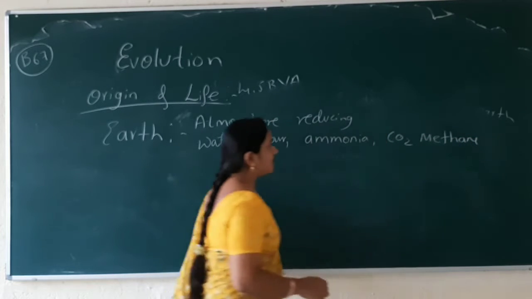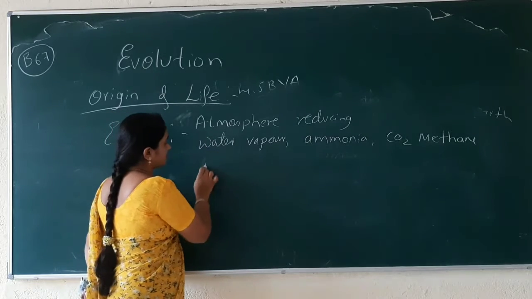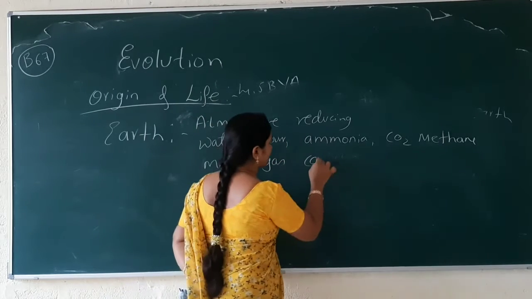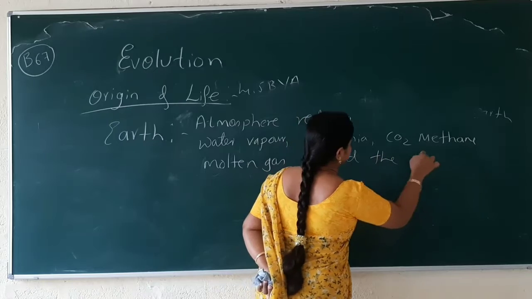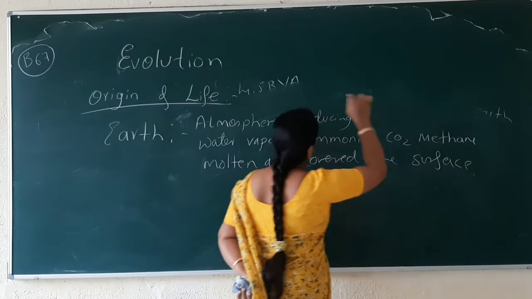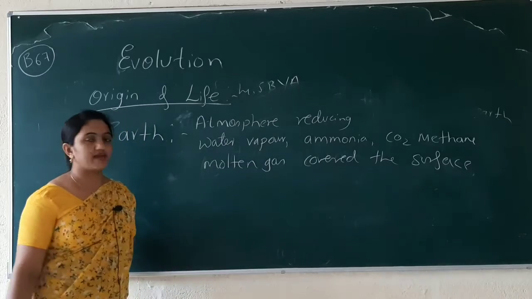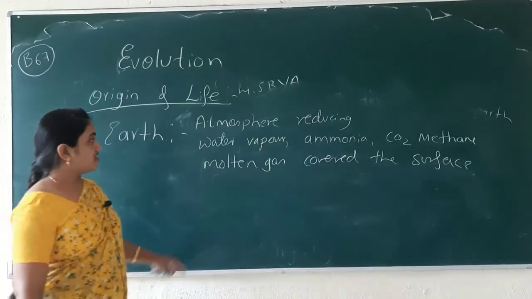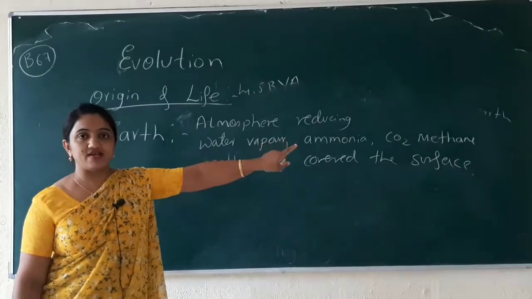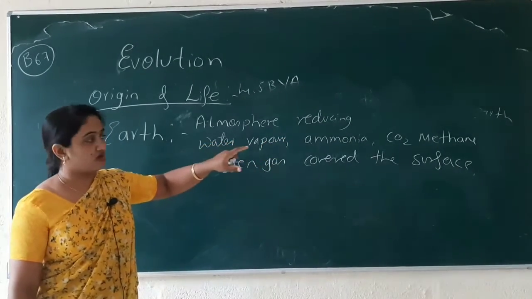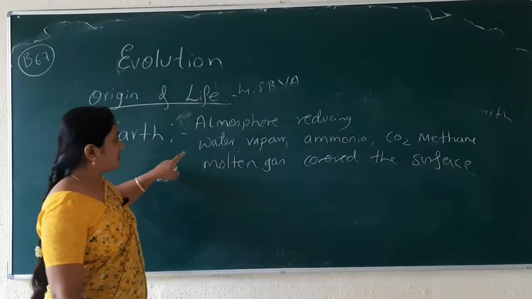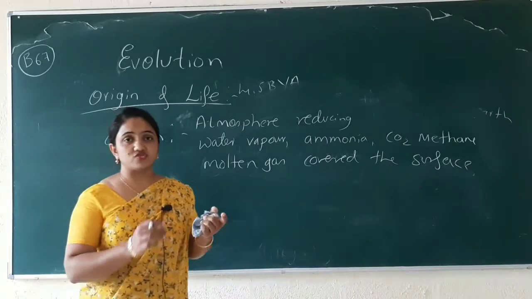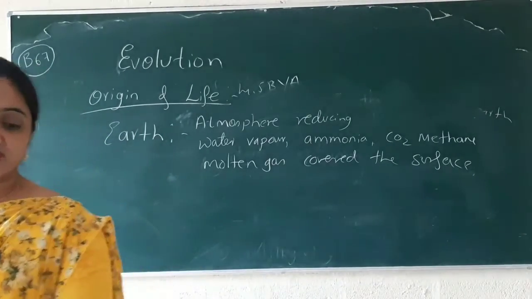All these were releasing from the molten gas, which covered the surface of Earth. Now you just imagine how Earth was. Earth was covered by such toxic constituents, like chemical constituents: carbon dioxide, methane, ammonia, water vapor. Oxygen was not present, water was not present. There was no chance of the presence of life.